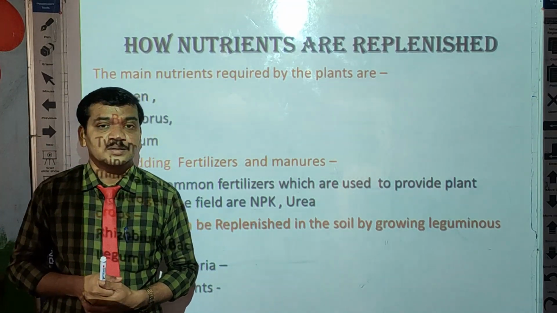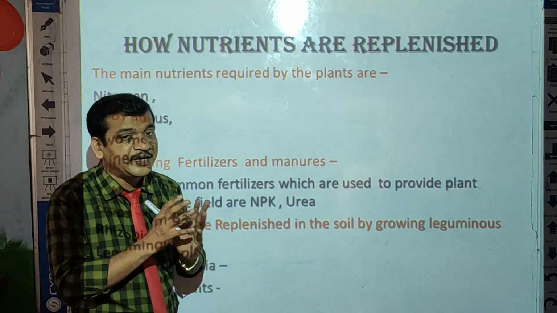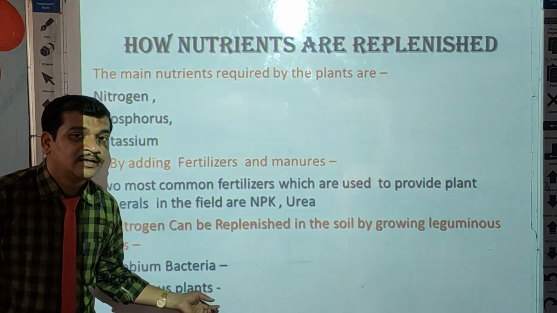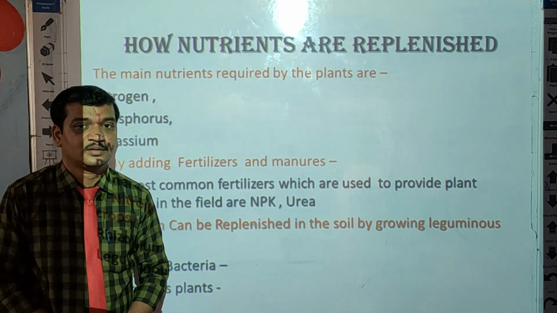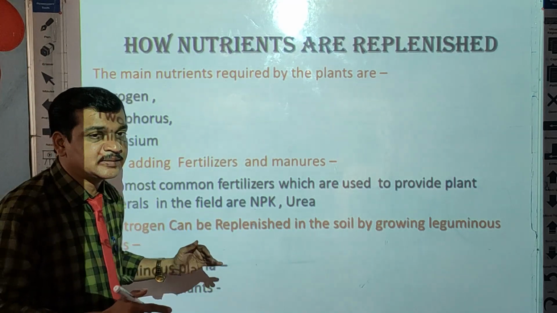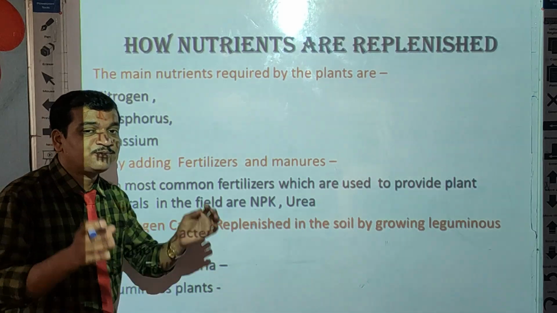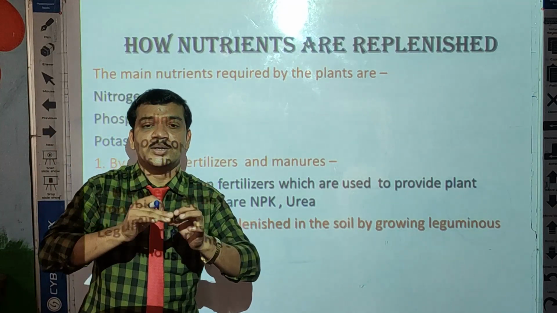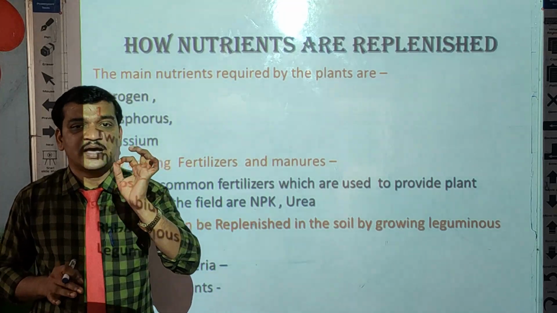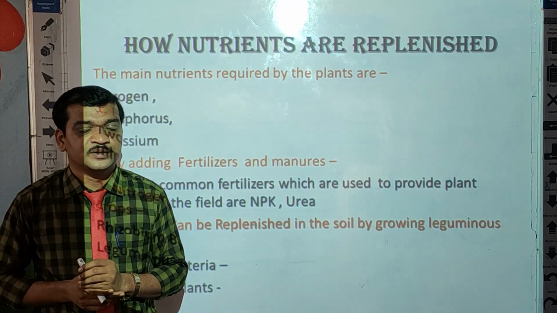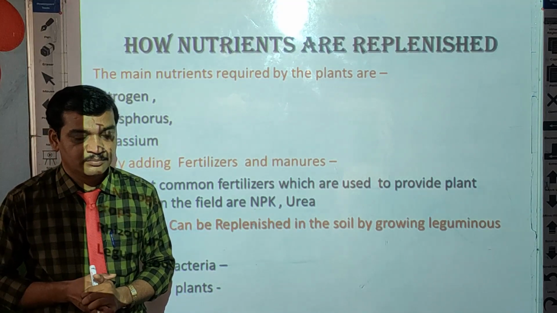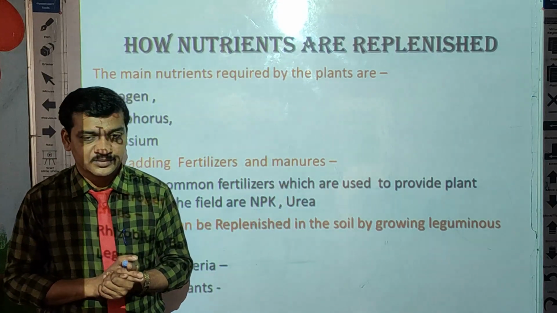Even though, that atmospheric nitrogen cannot be utilized by plants. A lot of nitrogen is present, but this nitrogen is in the form of gas, that is called atmospheric nitrogen. Plants are unable to use this, but it is very essential for the plant.